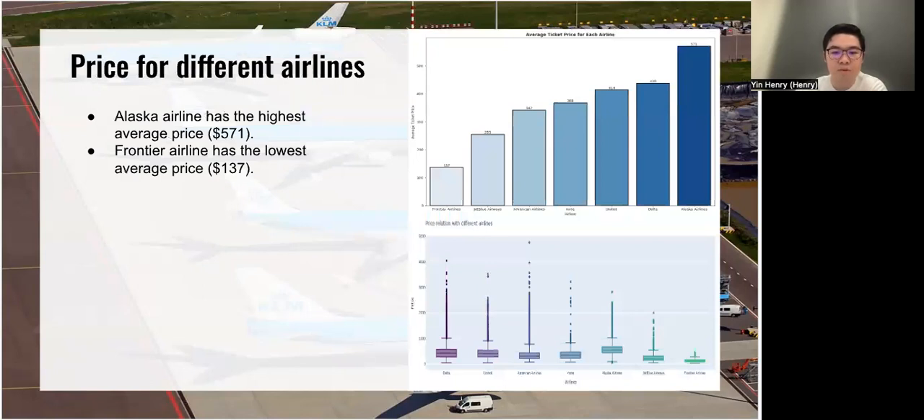And we can see the price for the different airlines. Alaska Airlines has the highest average price, and Frontier Airlines has the lowest average price. But if we focus on the 3 biggest companies, AA, United, and Delta, we can see Delta has the most expensive price, and AA has the cheapest.